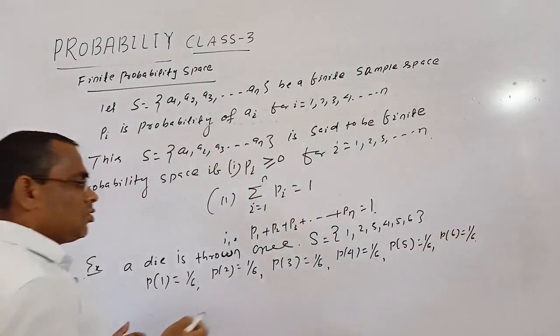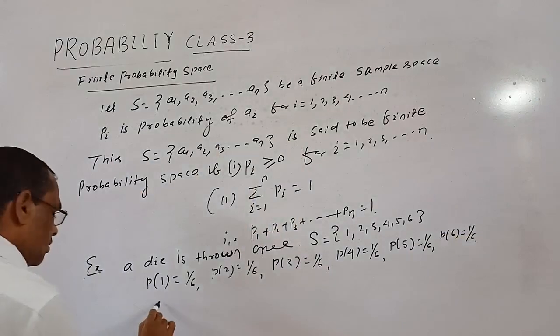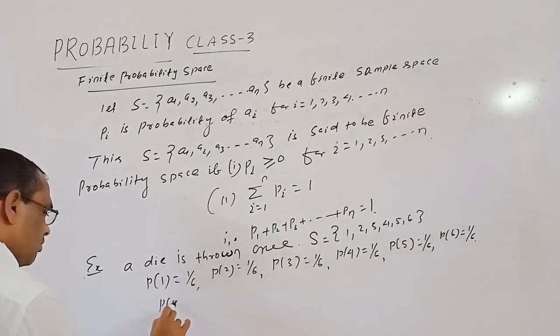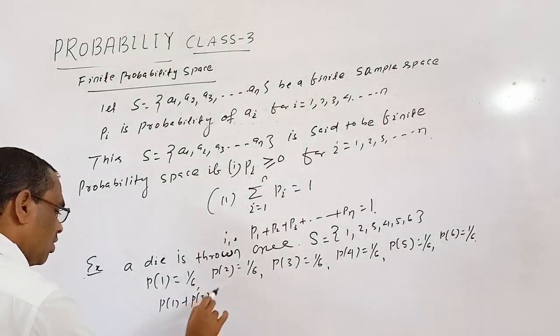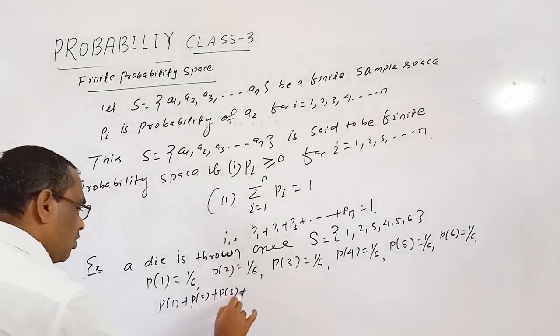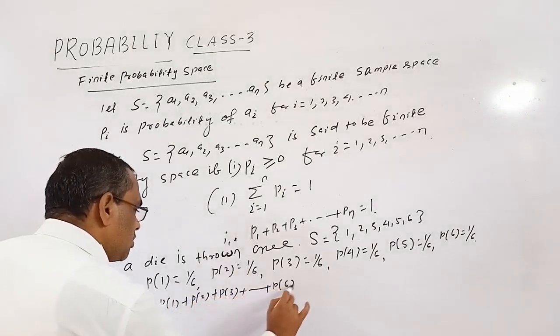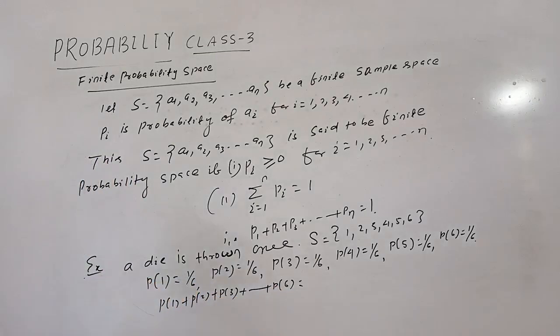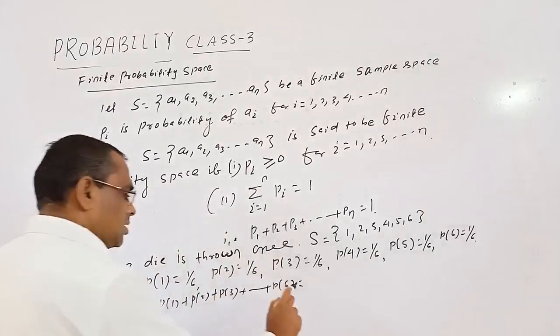So what is the total sum of all probabilities? P of 1 plus P of 2 plus P of 3 plus up to P of 6 equal to 1 by 6 plus 1 by 6 plus 1 by 6 plus 1 by 6 plus 1 by 6 plus 1 by 6, that is 6 by 6 equal to 1.